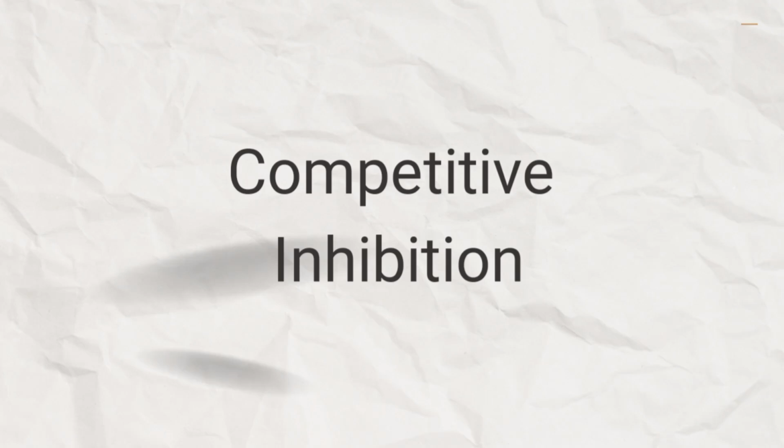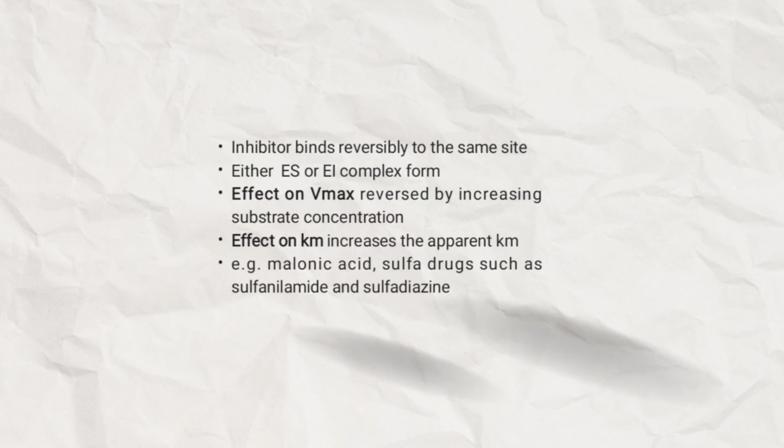Hello friends, today we are dealing with the reversible inhibitors. In this, first is competitive inhibition. This type of inhibition occurs when the inhibitor binds reversibly to the same site that the substrate would normally occupy and therefore competes with the substrate for that site. That is, either enzyme substrate or enzyme inhibitor complex can be formed.